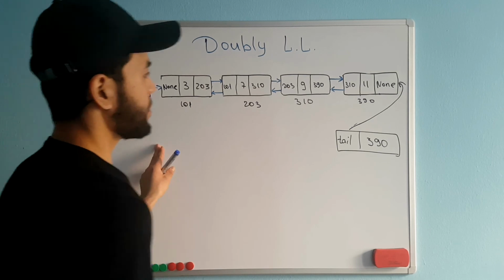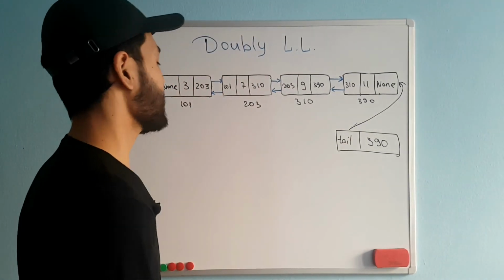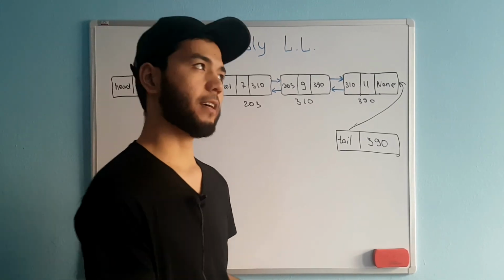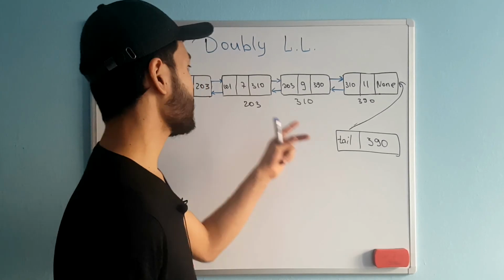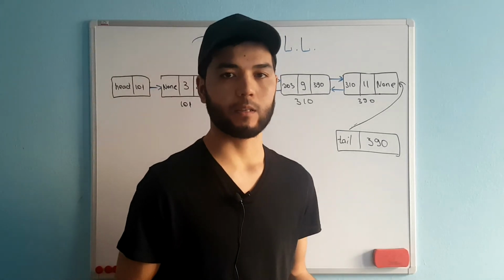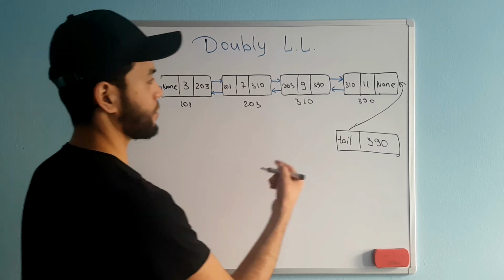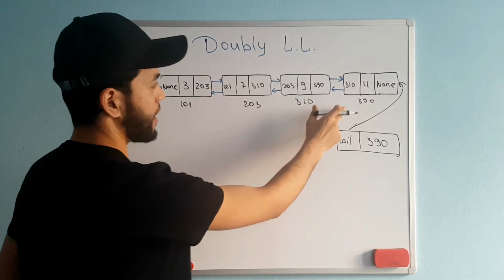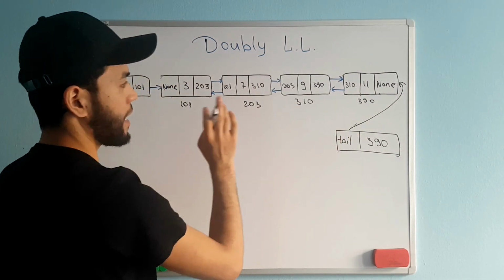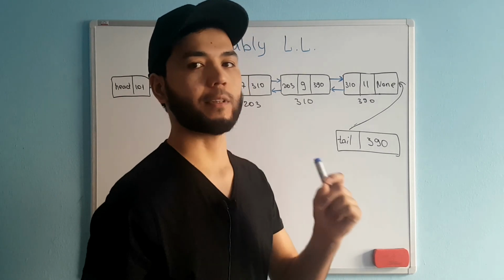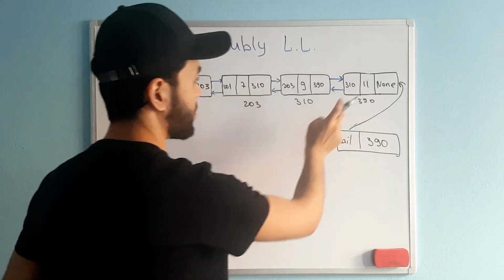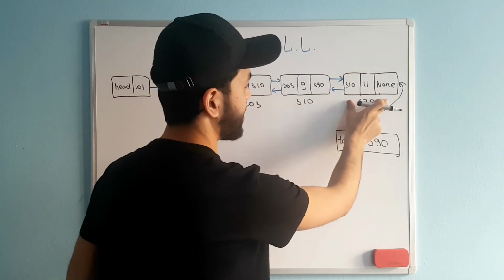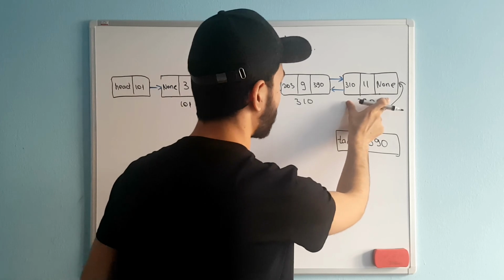Also, whenever we use a double linked list, we can create another type of linked list. For example, from the double linked list we can create the circular double linked list, one of the most popular ones. I'm going to give a brief overview of what this is. Here is the double linked list, and then we create a circular double linked list. Whenever we come to the last node, we can access from the last node to the first node.